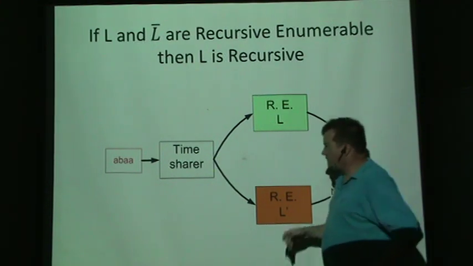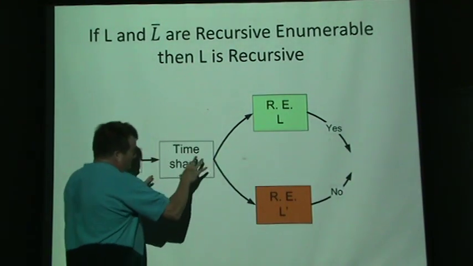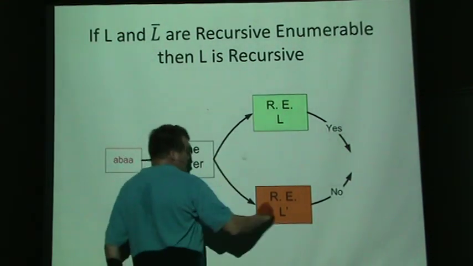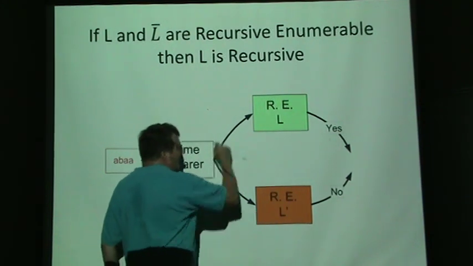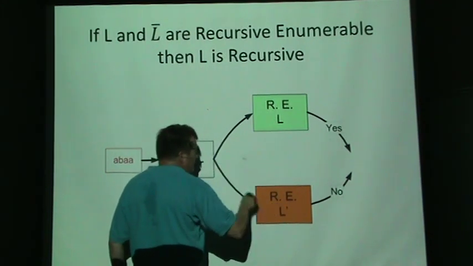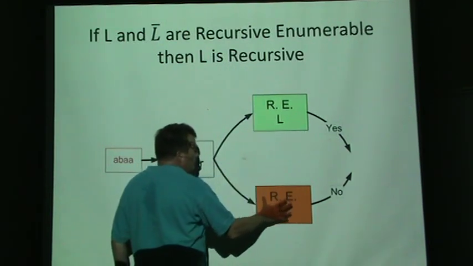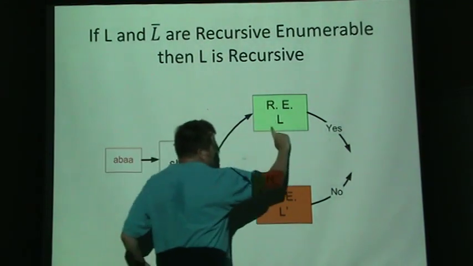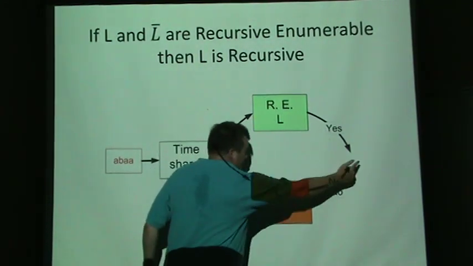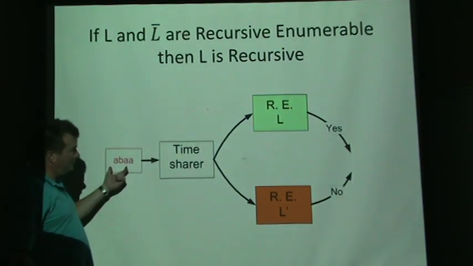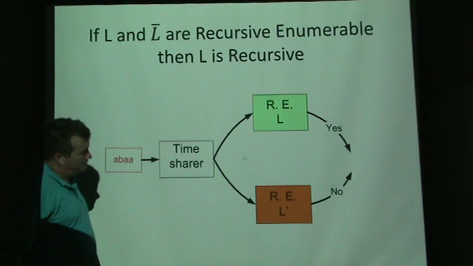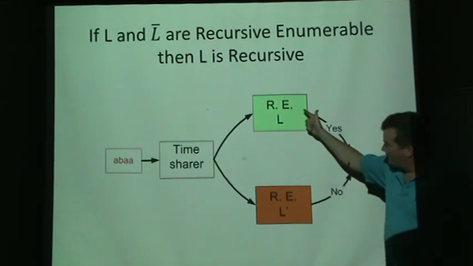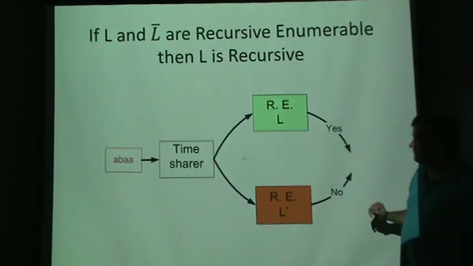And also now the other thing, this time sharing part. We're going to write some code that says, okay, let this one run for a little while, like 5 minutes, 10 minutes. Then let this one run for 10 minutes. Then let this run for 10 minutes. And do that forever. Eventually, one of these is going to go, I found it. If this one finds it, it's going to spit out a yes. If this one finds it, it's going to spit out a no. Any word we put in this machine, we will always be able to answer yes or no, as long as neither one of these goes into an infinite loop.